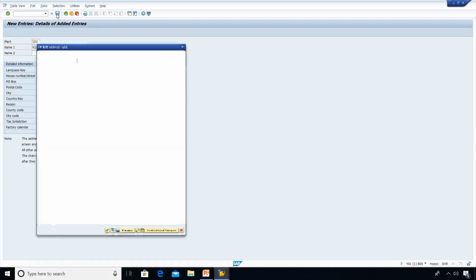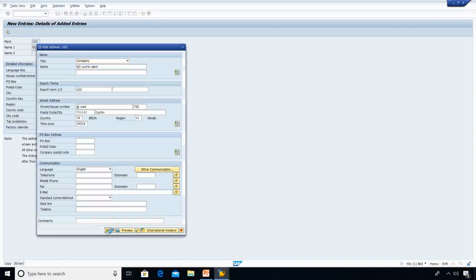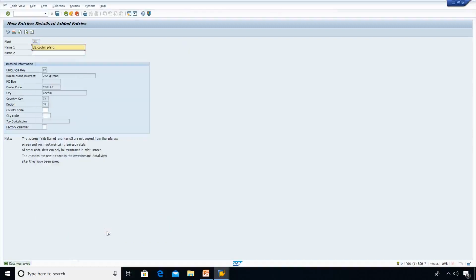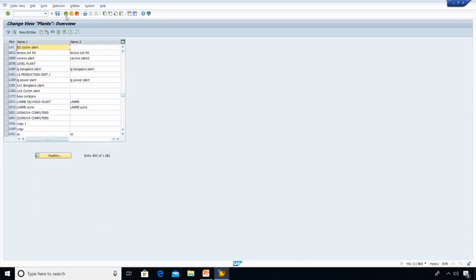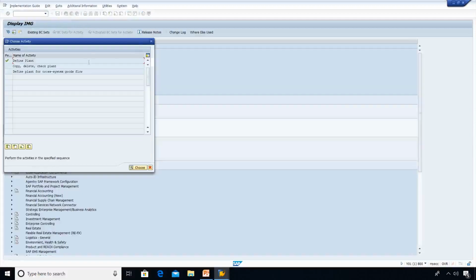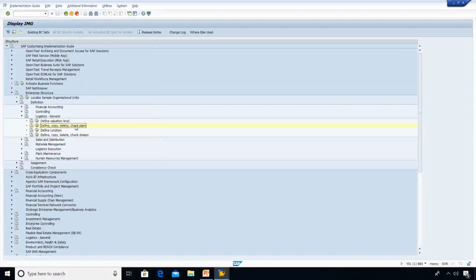Save this LD2 plant. So far in logistics general, I have created 2 plants.